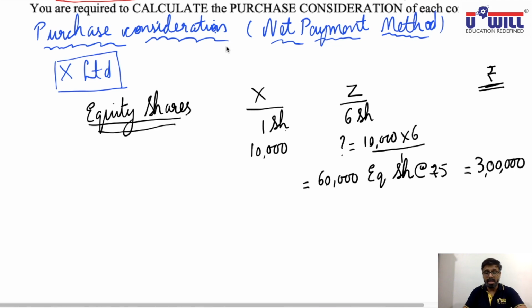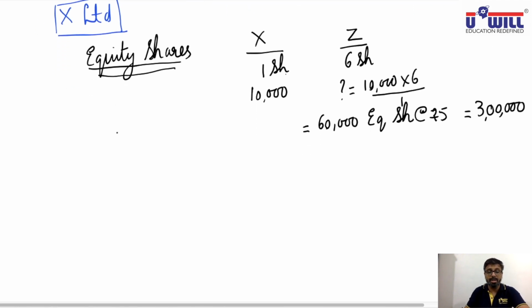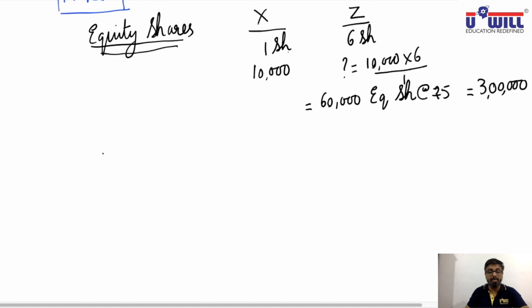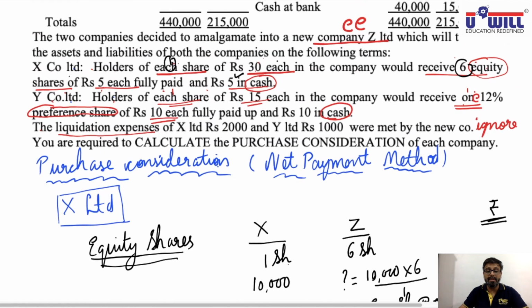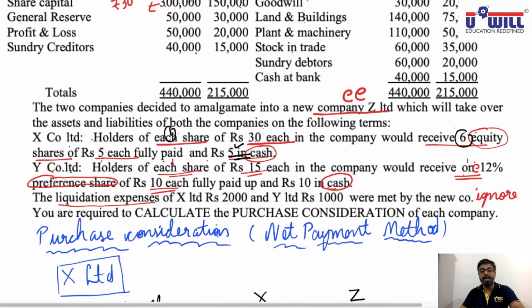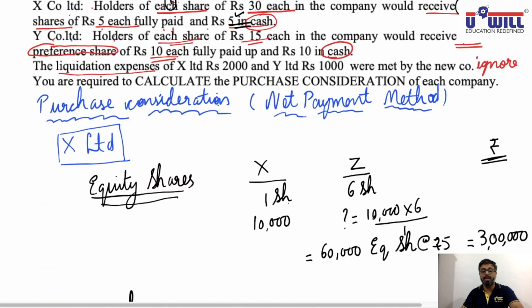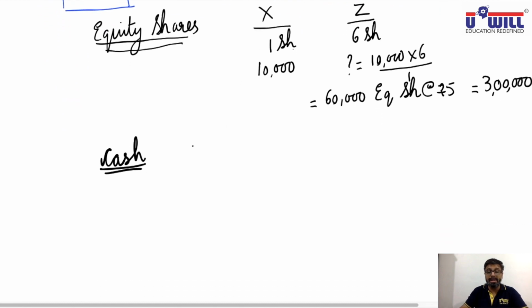Now, the next mode of payment is cash. So after equity shares, the next mode of payment included will be cash. Now how much is paid in cash? It is clearly given that rupees 5 will be paid in cash. Means there are 10,000 shares and every share will get 5 rupees in cash. So the amount paid in cash is 10,000 shares into rupees 5, 50,000.